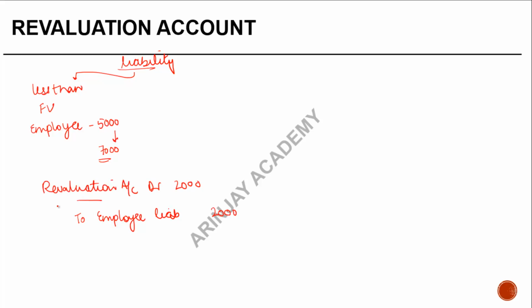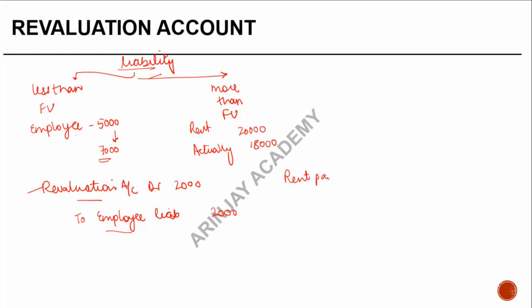Why? Because like I said, revaluation is just like a profit and loss account. If there's an increase in a liability, it's a loss. Therefore, I'm debiting the profit and loss account and crediting the liability account. If something is more than fair value, say I thought the rent which was to be paid is 20,000, right? But actually it turned out that it was 18,000. So I'm going to reduce my existing liability. I will debit the rent payable account, which is a liability account, by 2,000, and it's a gain for me, so I will credit the profit and loss account, which is the revaluation account, right?